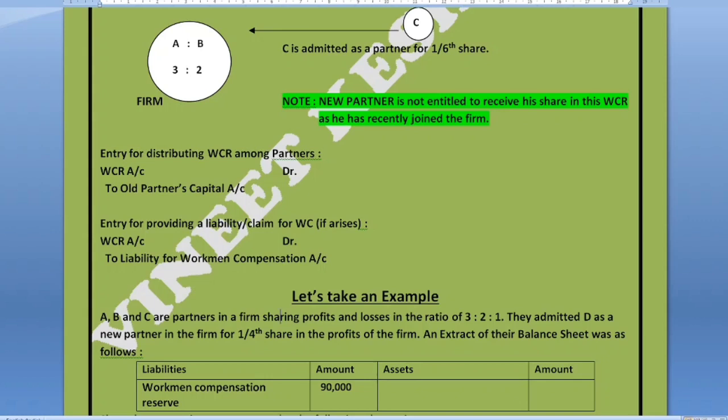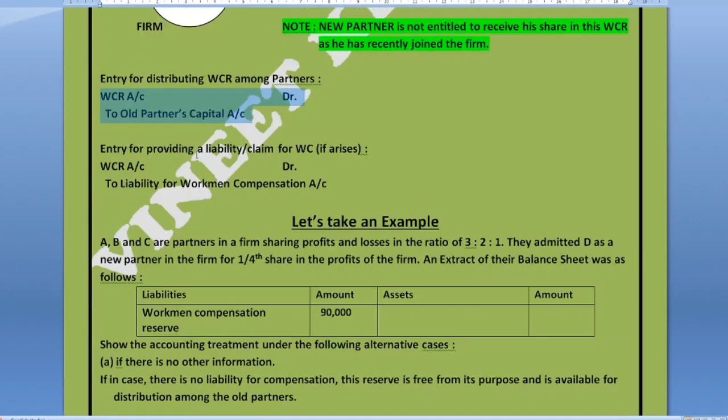That is, it is now free and available for distribution among the partners, and this will be distributed among the old partners in their old PSR. For distribution of this reserve, the entry will be WCR account debit to old partners' capital account.